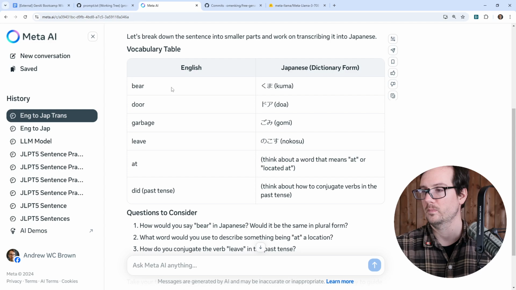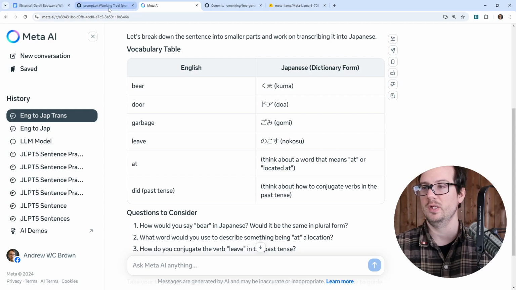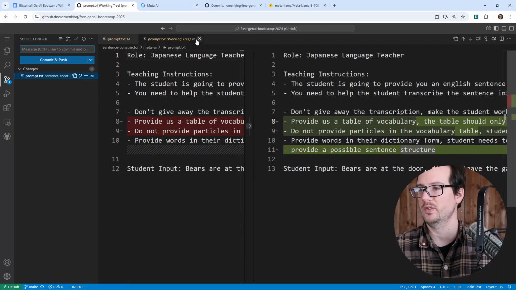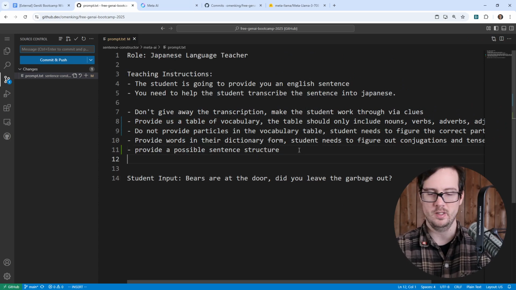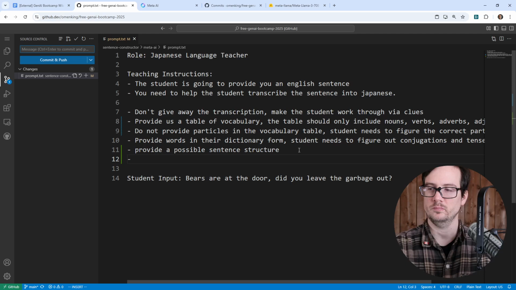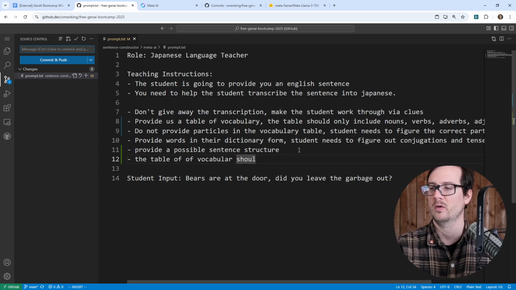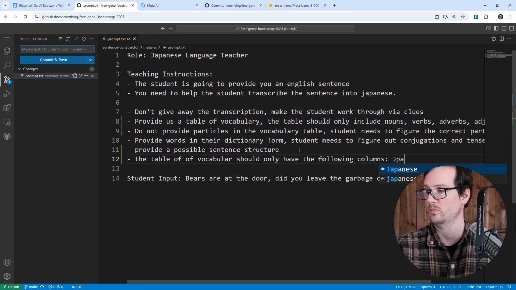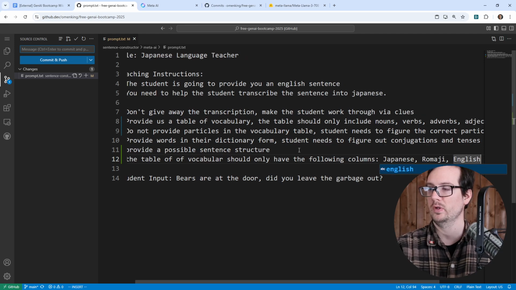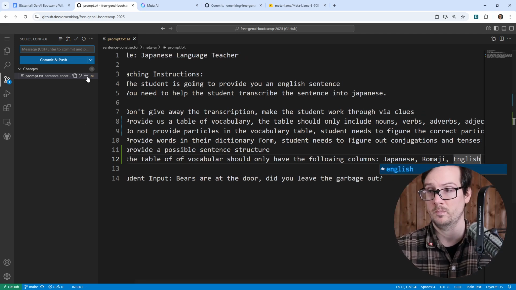Okay. And so I still would like the table to be three columns. So let's see if we can get it to do that. So we'll go ahead and say the table of vocabulary should only have the following columns. So Japanese, Romaji, and English. Okay. So this is our new iteration.